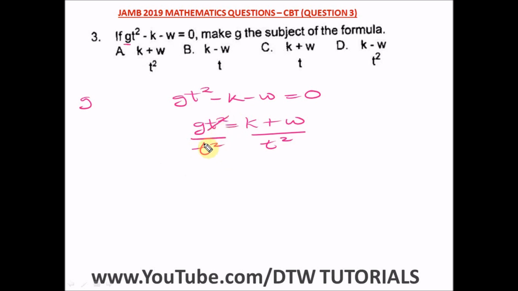So from here, this will cancel out, and we're left with G is equal to K plus W divided by T squared. So this is our answer. And what will be our right option here? Option A. There should be a line here. So our right option is option A.